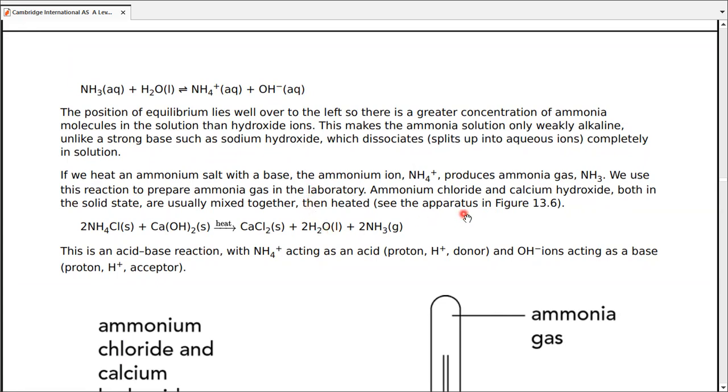This makes ammonia solution only weakly alkaline, unlike a strong base such as sodium hydroxide or potassium hydroxide, which dissociates completely, hence the word strong base.